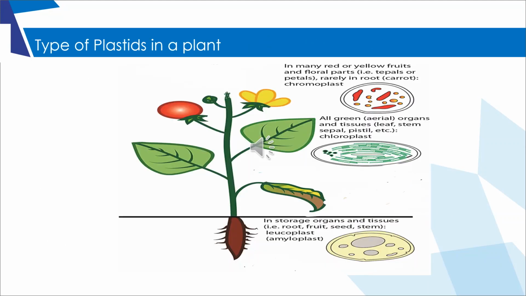Types of plastids in a plant. Chromoplasts are present mostly in petals of flowers and in fruits. Chloroplasts are present in the leaf, stem, sepal, etc. The leucoplasts are present in the storage organs like roots, seeds, and stem.